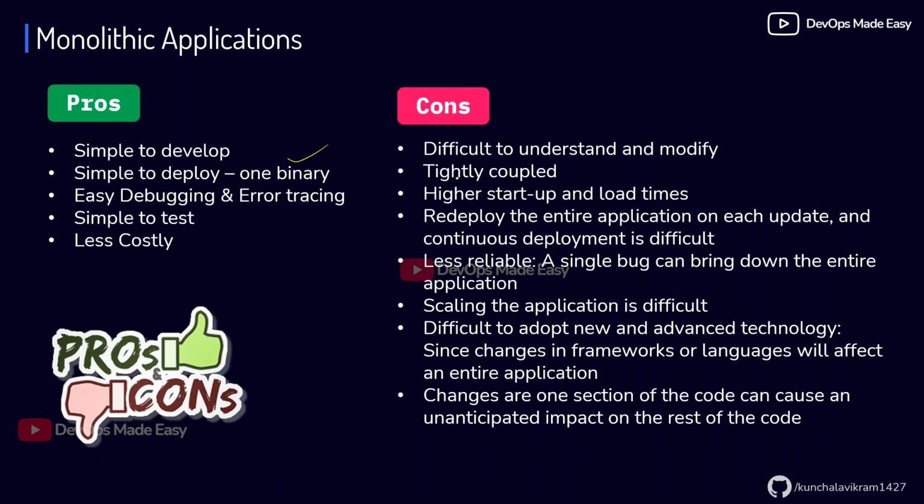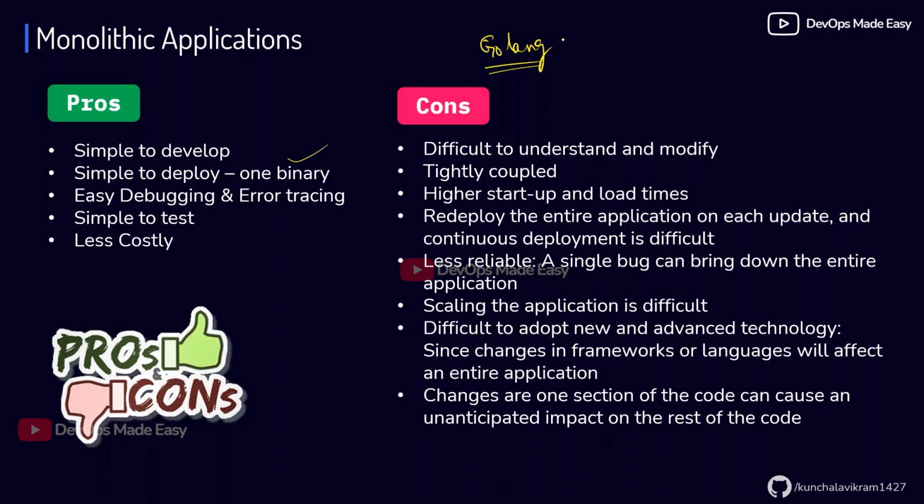And inside these services, all the services are tightly coupled. That means I should write all the services in one language. If I decide to create that application in Golang, all the logic and all the services should be written in Golang. That means I cannot write a single service in a different language. So everything is tightly coupled, and they have higher startup and load times because the binary that we generate will be very huge.